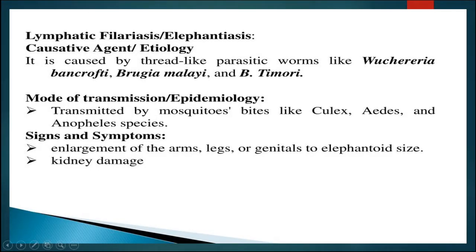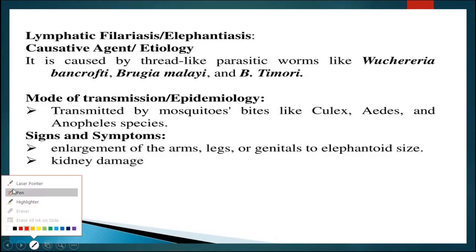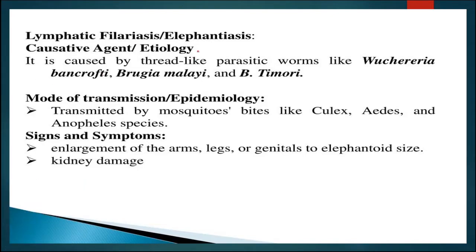The next disease is filariasis or elephantiasis. In this disease, the causative organism is a worm. That worm's name is Wuchereria bancrofti or Brugia malayi or Brugia timori. So these are some species which are responsible for filariasis or elephantiasis. Now, the mode of transmission occurs through mosquito bites, and the female Culex mosquito is there, Aedes also. So these female mosquitoes are responsible for the transmission of these filarial worms.